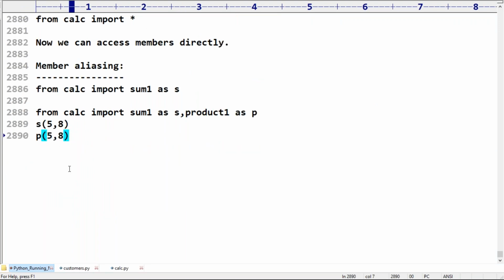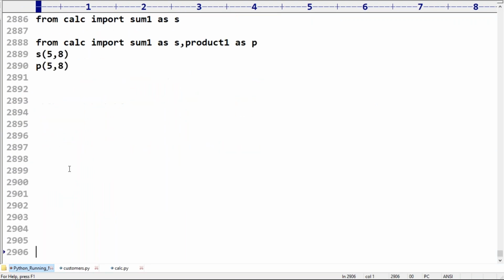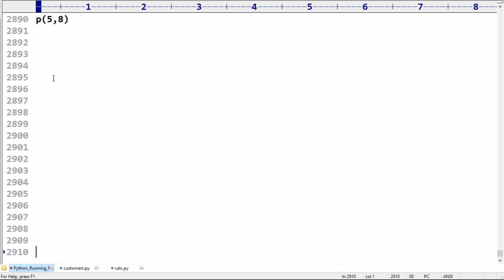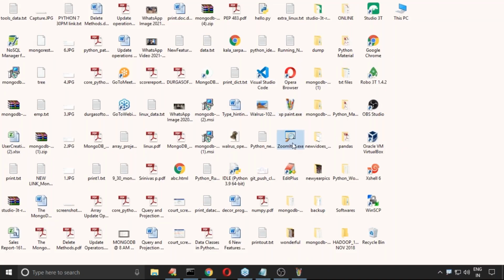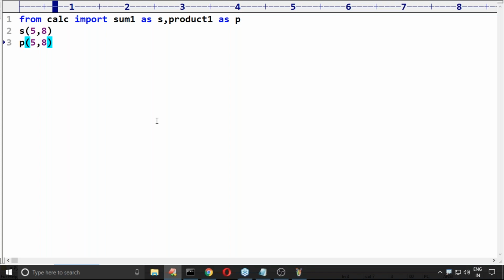So what is a module, how to import a module, what are the various possible ways to import a module. Now all the things are very clear, right? While calling as s, how is it identified in the source file? Ganesh is asking, sir, you are using s of 5, 8, how can the Python virtual machine identify? Very simple. All the links are there.